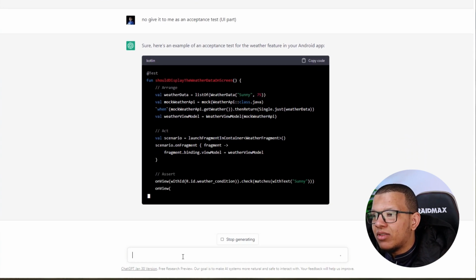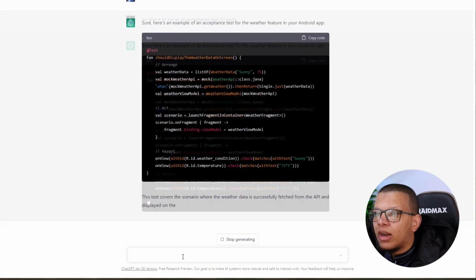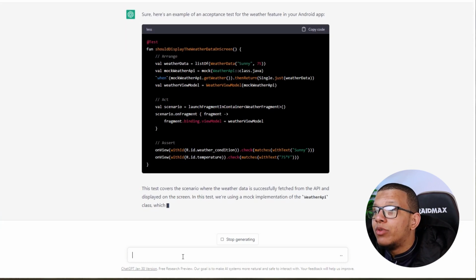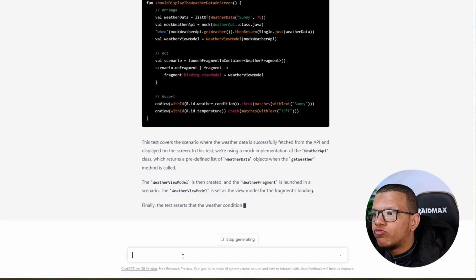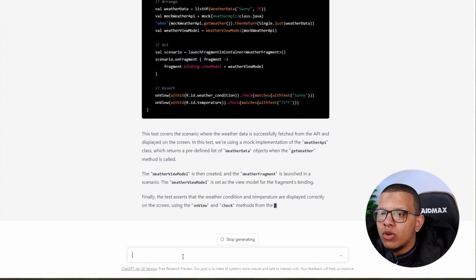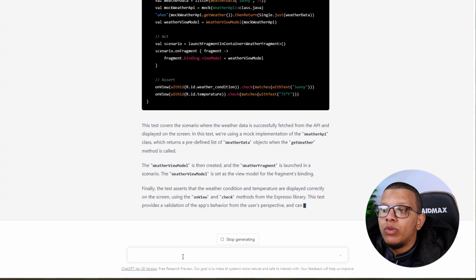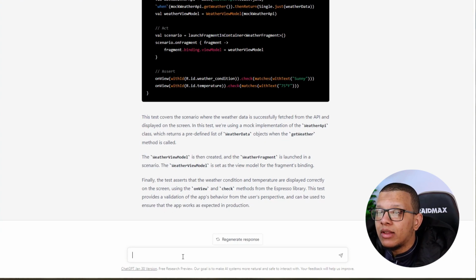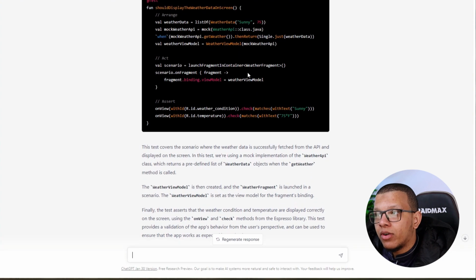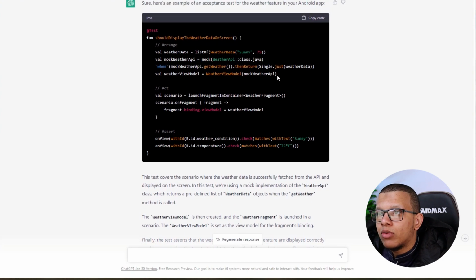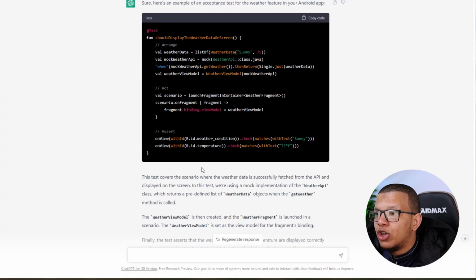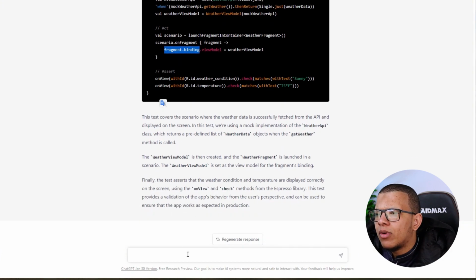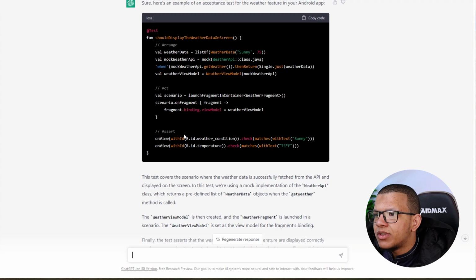So he's doing this now. This is really good, but usually I don't use mocks when doing acceptance tests. I would rather use the exact implementation, not a mock. Well, this is because I do know these things, right? If someone who doesn't understand these things tries to do that directly, this will be a problem. This is not the correct thing, at least for me. I don't use mocks for this kind of thing. So definitely this would change. And you're using data binding. Okay, so this Espresso thing.